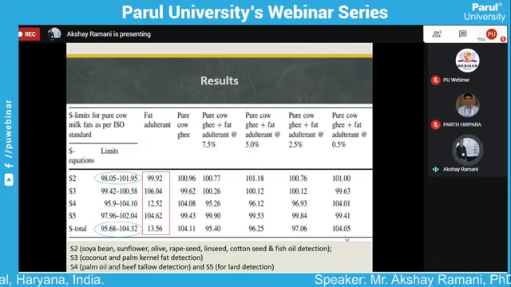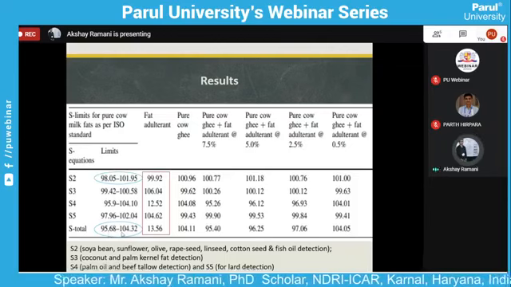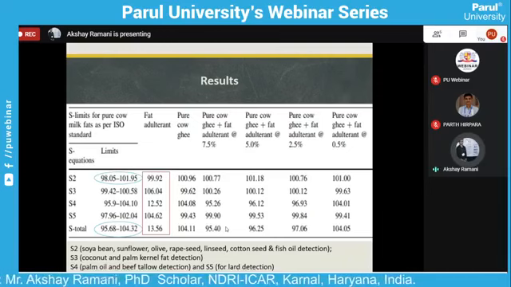Here we see the pure ghee adulterated with 0.5% of the adulterant fat. That results in 104.5, which is also in range of the total. So it's not detectable at the limit when you add 0.5% adulterant in ghee.